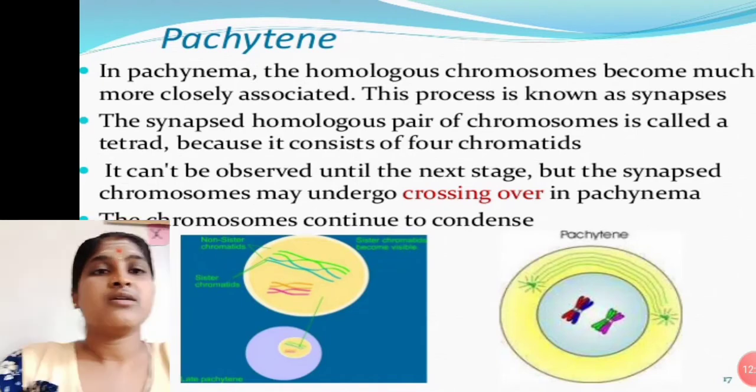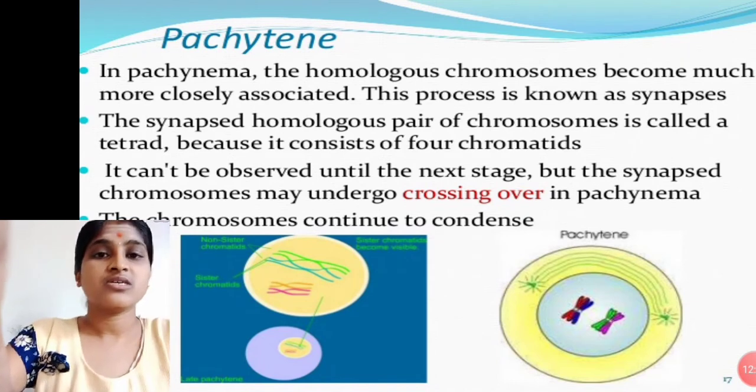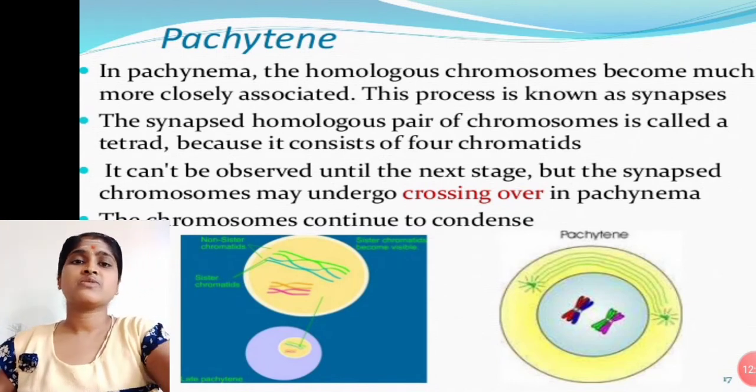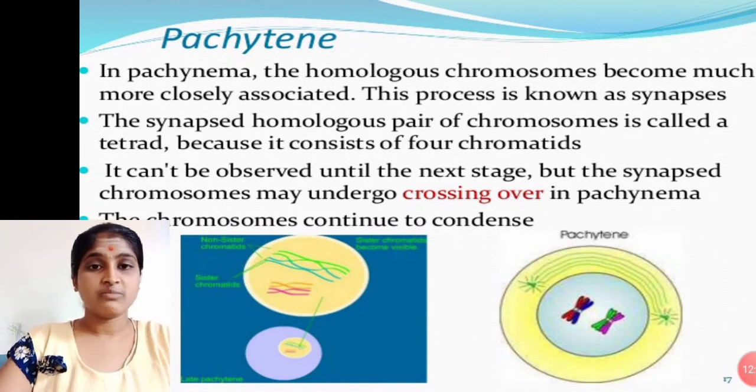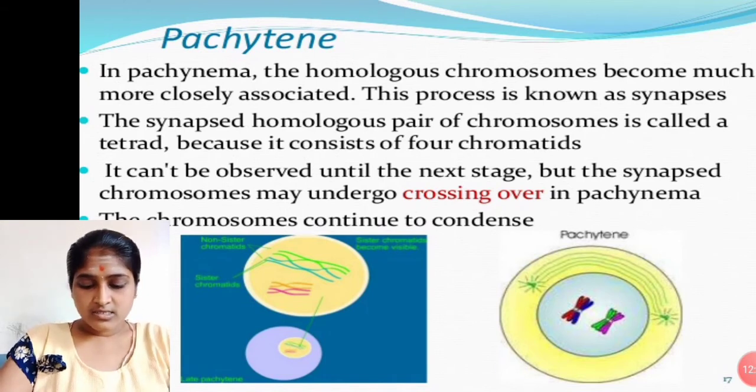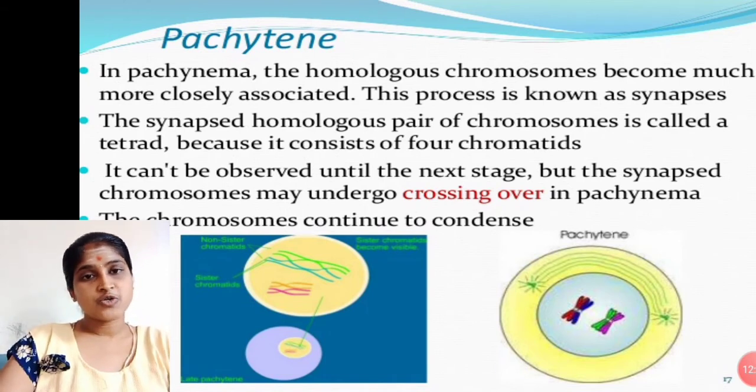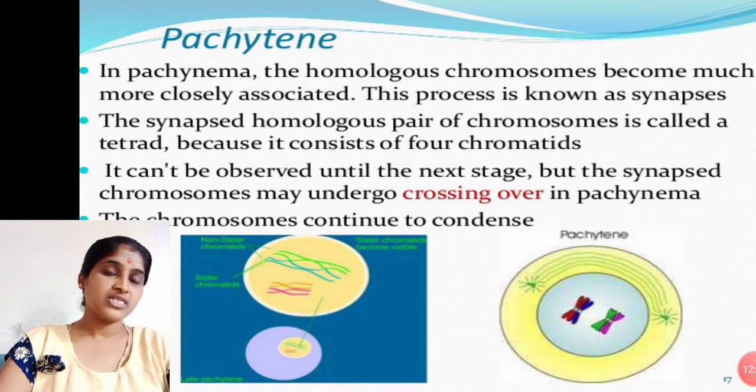Next, here we see crossing over. Crossing over is nothing but the chromosomes exchanging some chromosomal material. The sister chromatids exchange chromosomal parts. By this process we call crossing over.